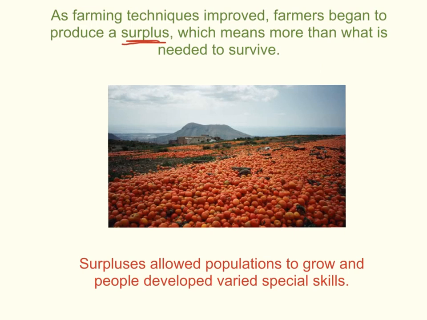Surpluses allow populations to grow because you have more food, and people start to develop other varied special skills. Not everyone had to farm anymore. You have some people now who can just farm and other people who can make something else, like, for example, baskets to gather the crops in, or you have people who are in control of the irrigation. So you see the surpluses allow people to do other things as well.